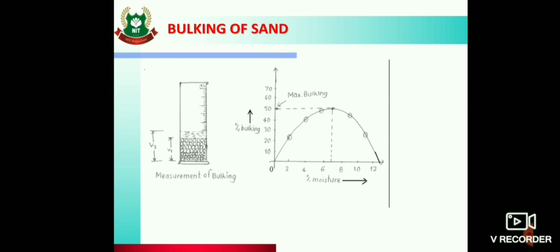So in this graph, percentage moisture is plotted against percentage bulking. The volume of sand increases with increase in moisture. Here it is increasing from 0 up to 6, up to a certain limit, and thereafter it begins to decrease. You can see it is decreasing after 6.2 or 6.5. So the maximum increase in volume may be 20 to 40% when moisture content is 5 to 10% by weight.